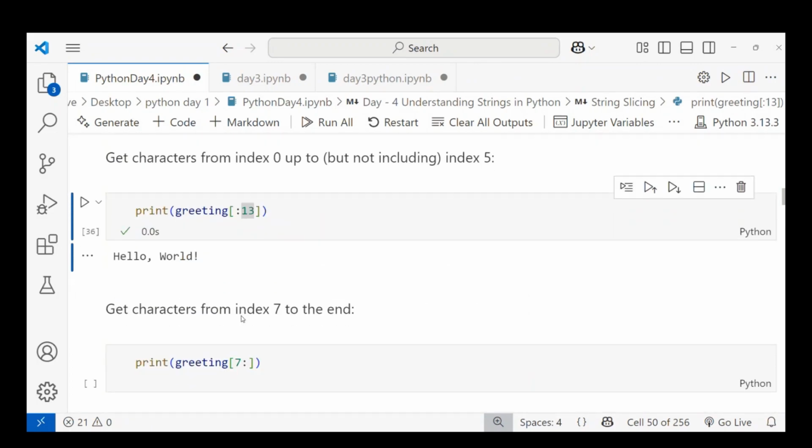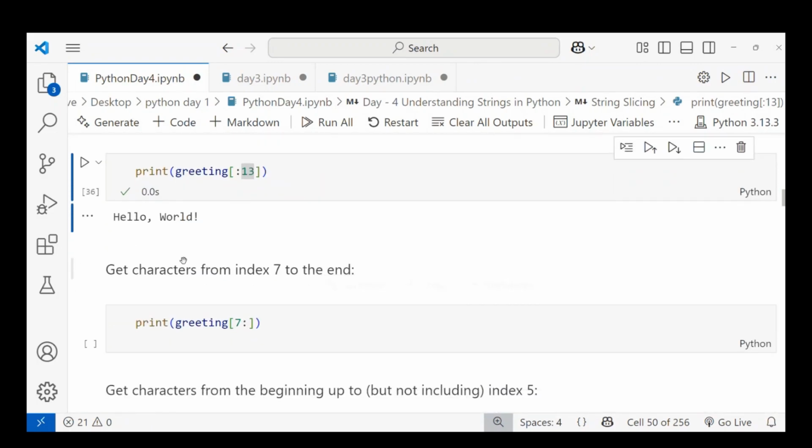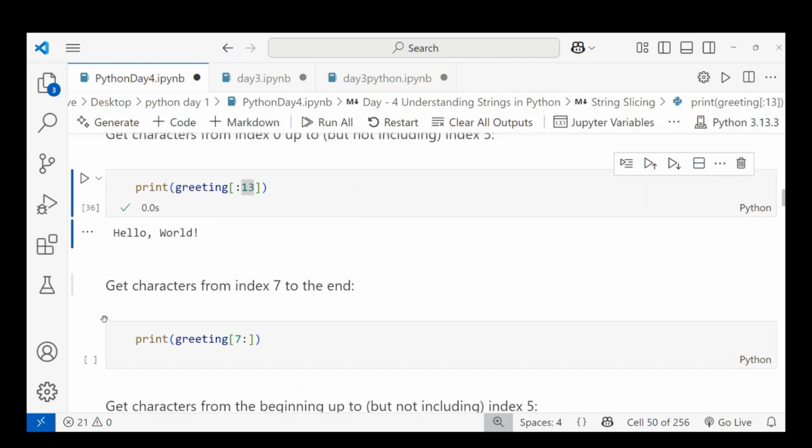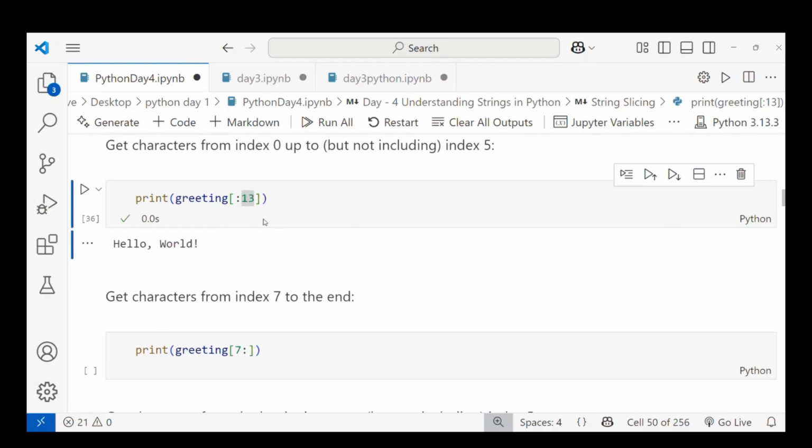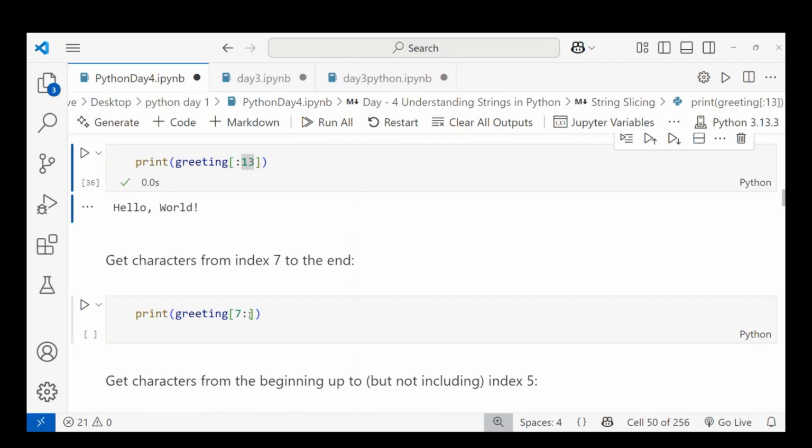Okay. Let's see another example. Get the characters from index 7 to the end. From index 7 I want only to the end. Here 7 means what? 0, 1, 2, 3, 4, 5, 6, 7. 7 is W. From W I want, and if the end value is empty or null, that will be the complete word from 7.